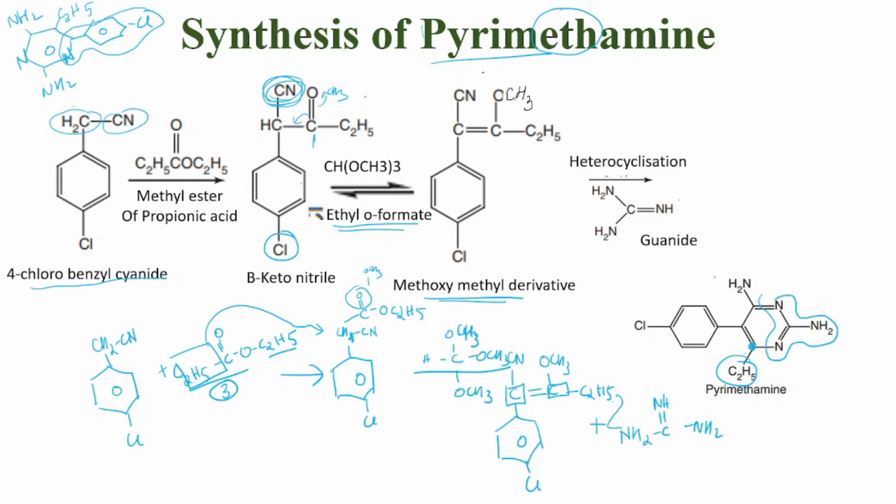So this one will be attached to this part here. We will remove the CN, and we will add this carbon right here. So we will get pyrimethamine.